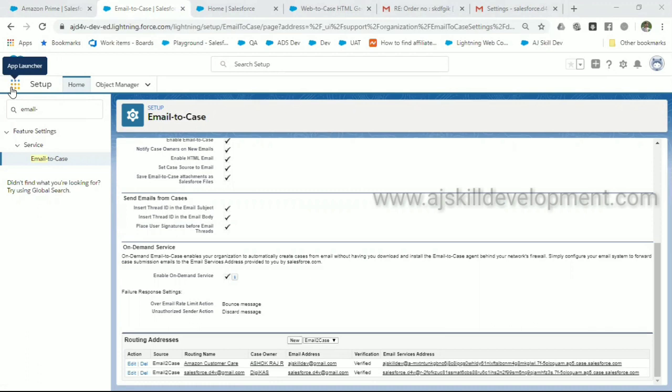No, the origin can be only one. If you're going to configure it, you have seen that it was a picklist. Either you can choose phone, or you can choose email, or you can choose web. Okay, fine. Guys, any other doubt in email to case?